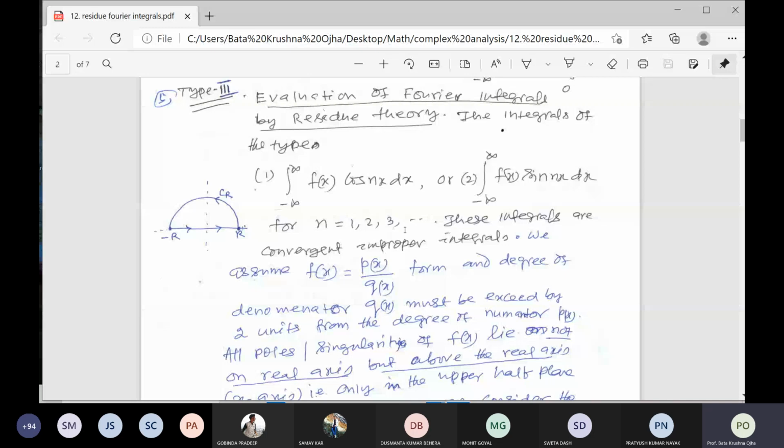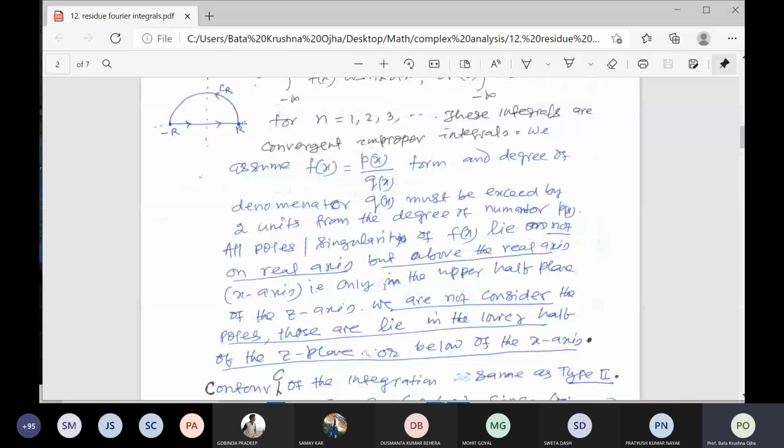These integrals are convergent and improper. The same procedure applies: the function f of x is equal to p of x by q of x, and the degree of q of x must exceed the degree of p of x by at least 2 units. Same conditions.